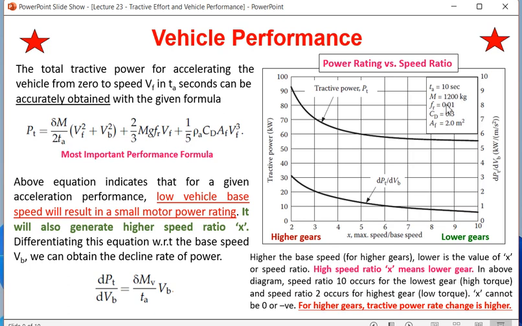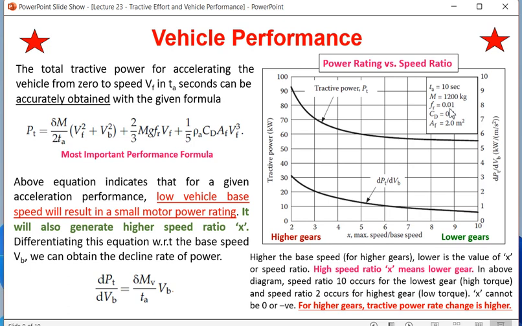a 1200 kg vehicle accelerates from 0 up to 100 km per hour. The rolling resistance coefficient is 0.01. CD and AF are both aerodynamic coefficients, 0.3 and 2. Rolling resistance is 0.01, so it is quite a smooth road.